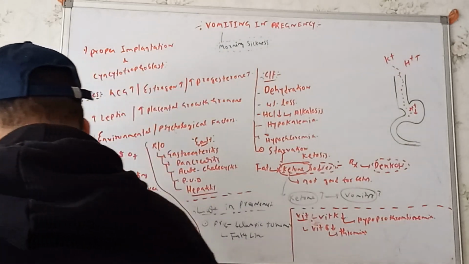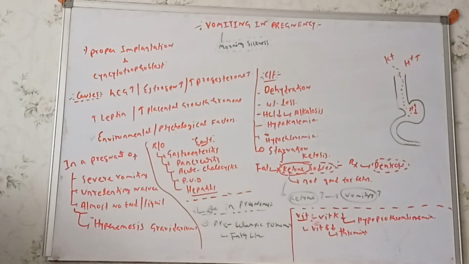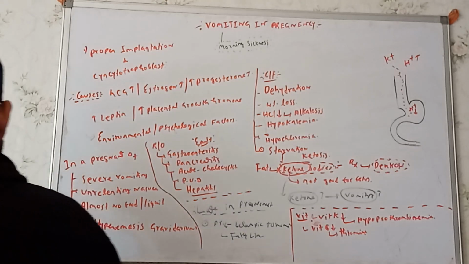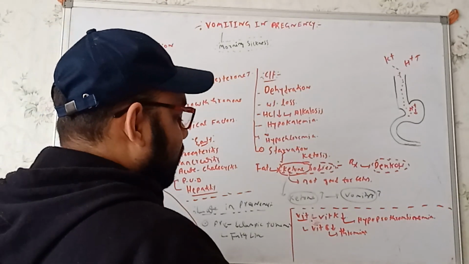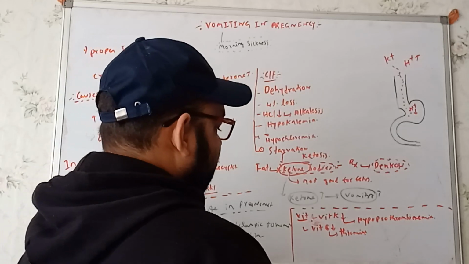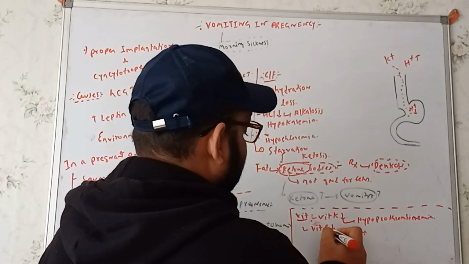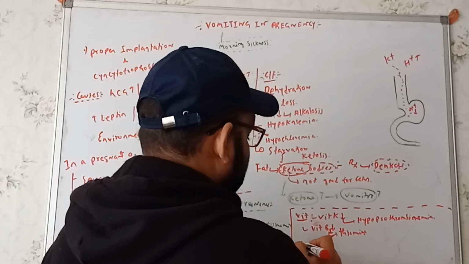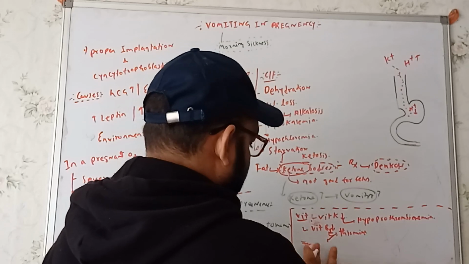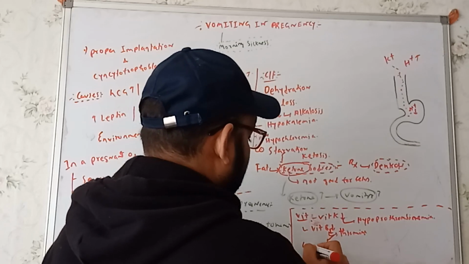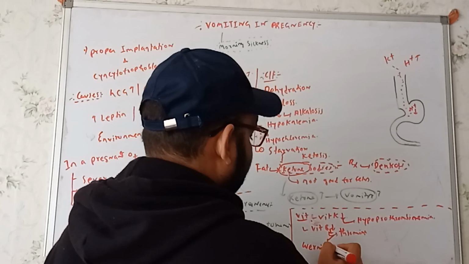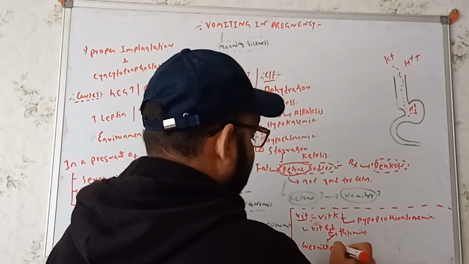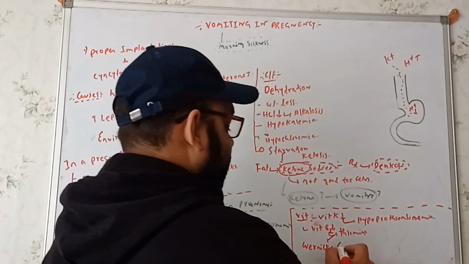Whenever we get to see the vitamin B1 or thiamine deficiency, we'll get to see what is known as Wernicke encephalopathy.